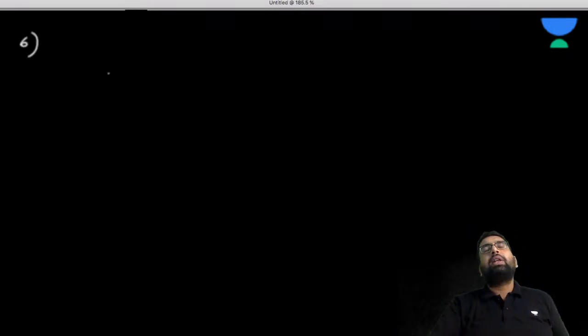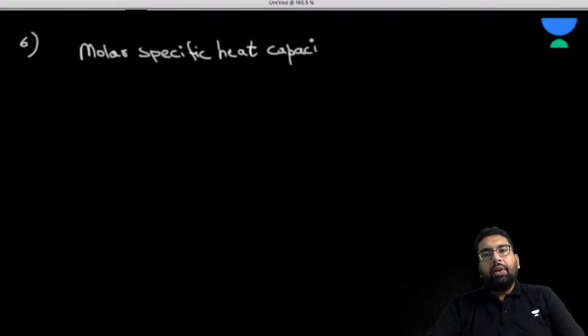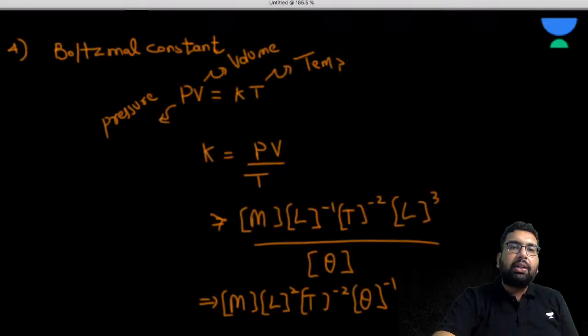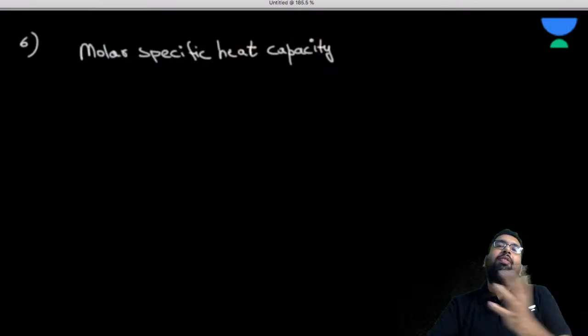Okay, so let's take it from the thermal side. So we can do it for molar specific heat capacity. After this session, how many questions have we done? We have done 6 for constants, and 29 before, so that is 35 dimensions we have calculated today. We are on our 35th.